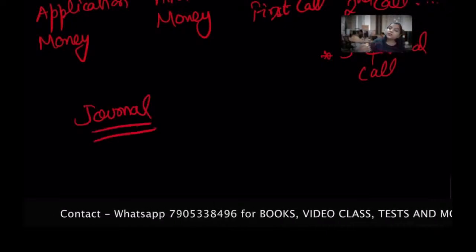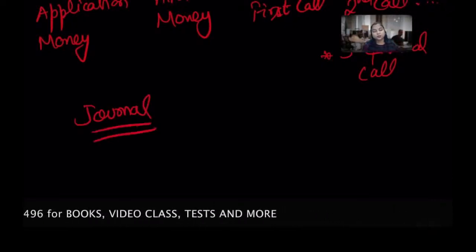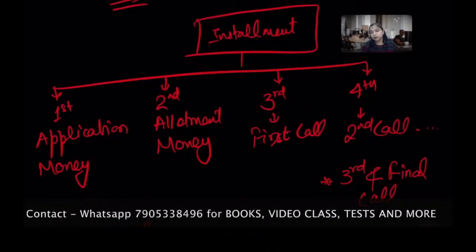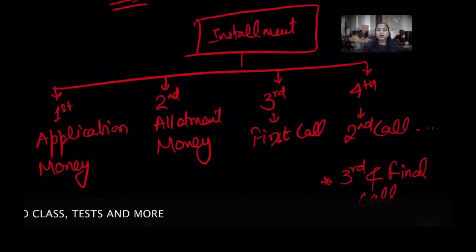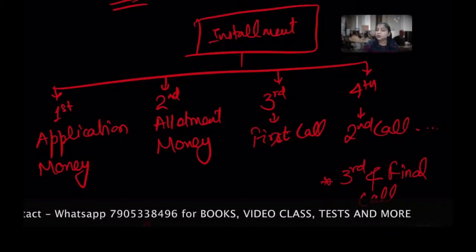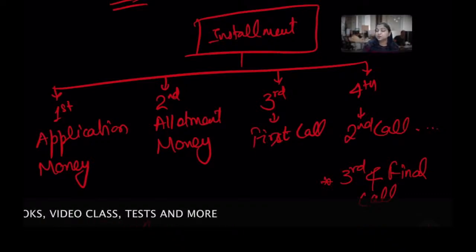So if there is a theoretical question in the exam, what you can do is explain the terms in a little bit of paragraphs. Explain that you can collect in one installment or in a number of installments. Explain through diagrams, because if you draw a diagram, it will not count in your word limit. And explain the journal entries, and explain if there is a procedure of refund. You can do it, it's all about your writing.